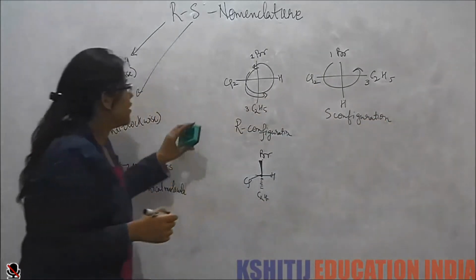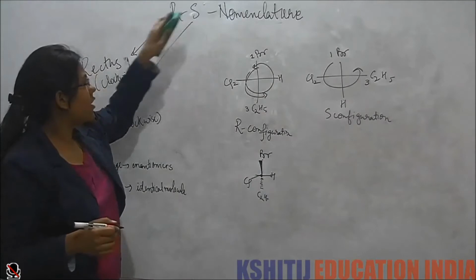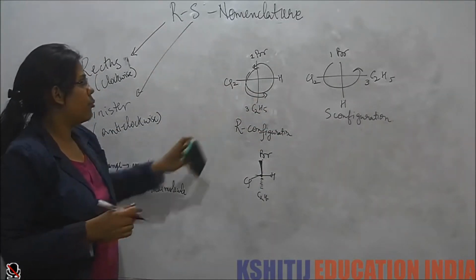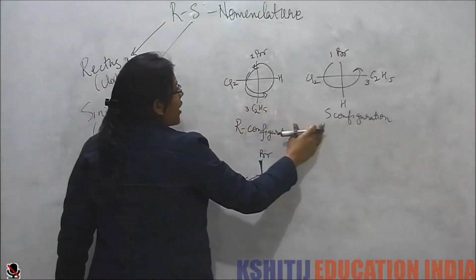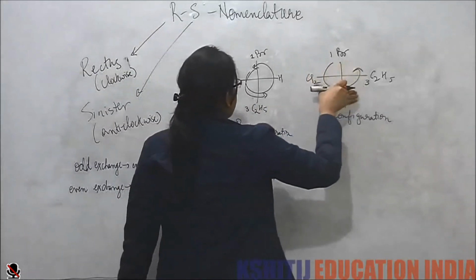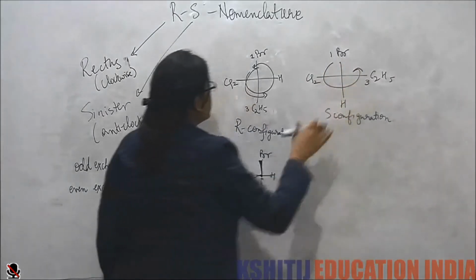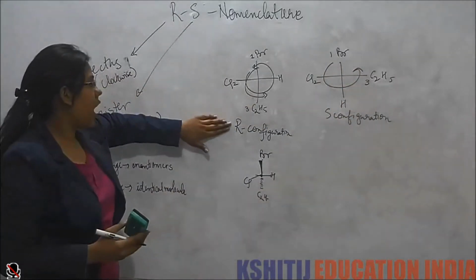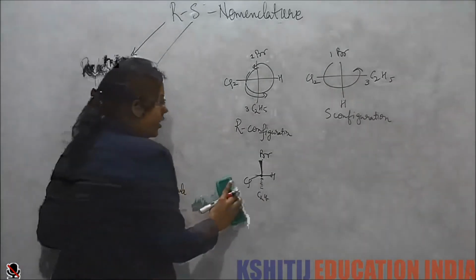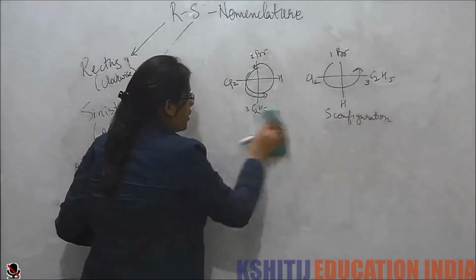So we see that this molecule is the inversion of this, so that will be R configuration, because these two molecules are enantiomers. So we get this as an R configuration. I'll take one more example and show you with the perspective formula clearly.